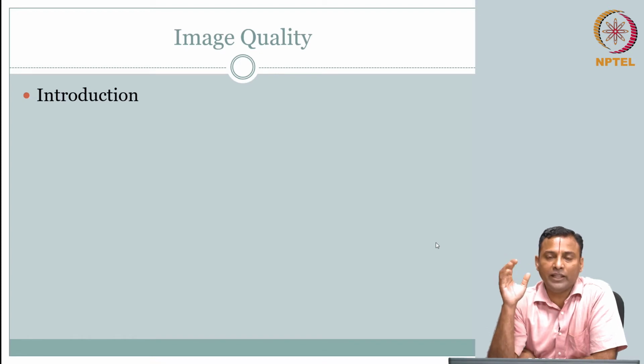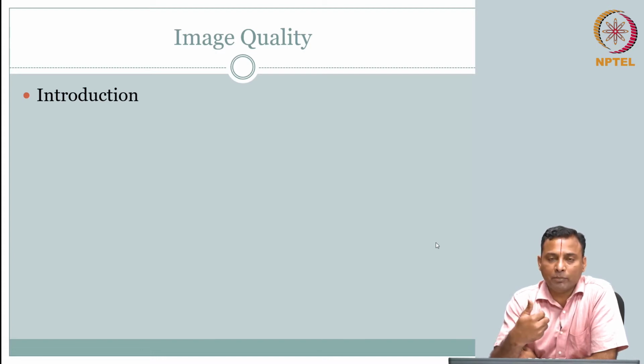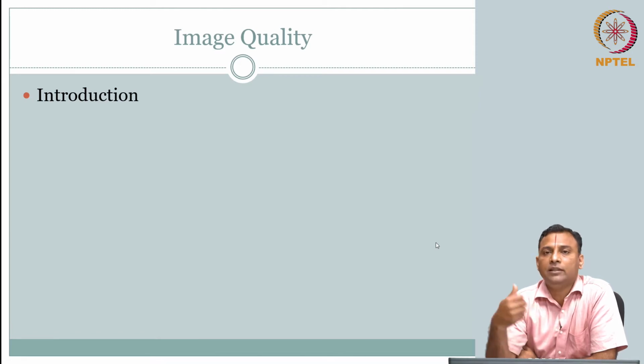Is the quality sufficient, is the image reliable for them to make some judgment? So we need to have some benchmark. If they say, I am not able to infer from this, we should be able to know whether that's the best you can get, or there is a problem in the instrumentation, or a problem in the signal processing, or a problem in the display screen. All this, how will you do? That means you need to be able to assess the image quality.